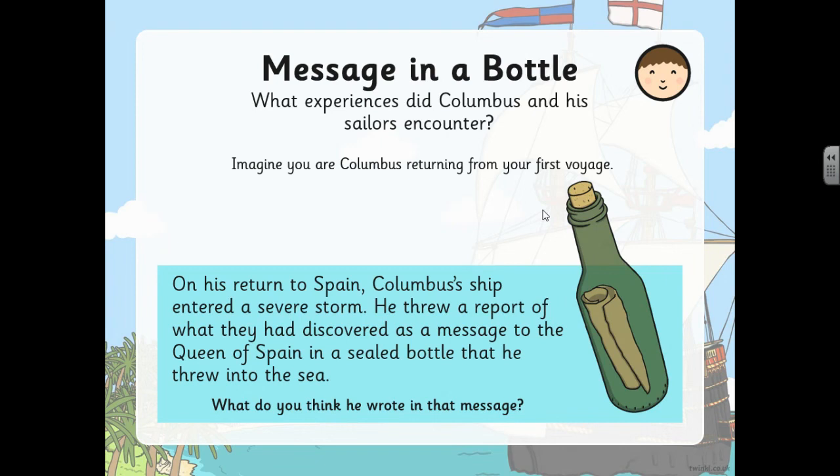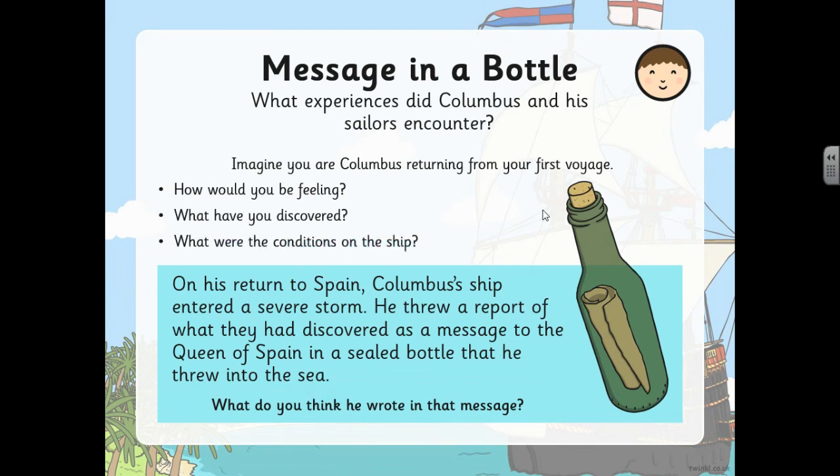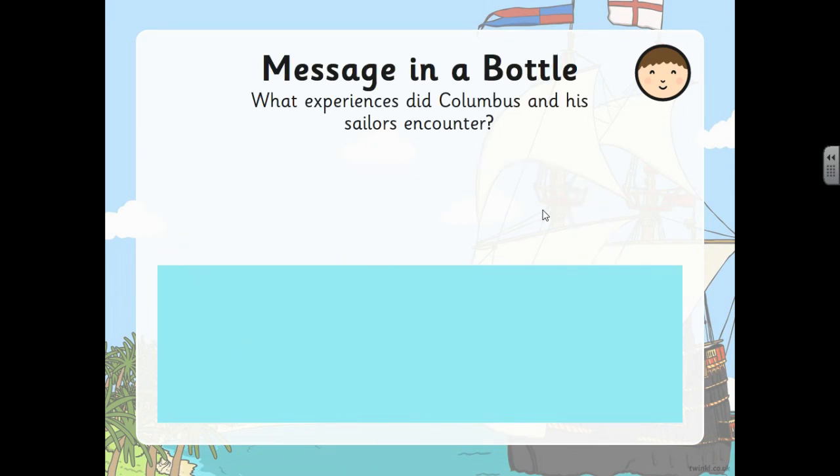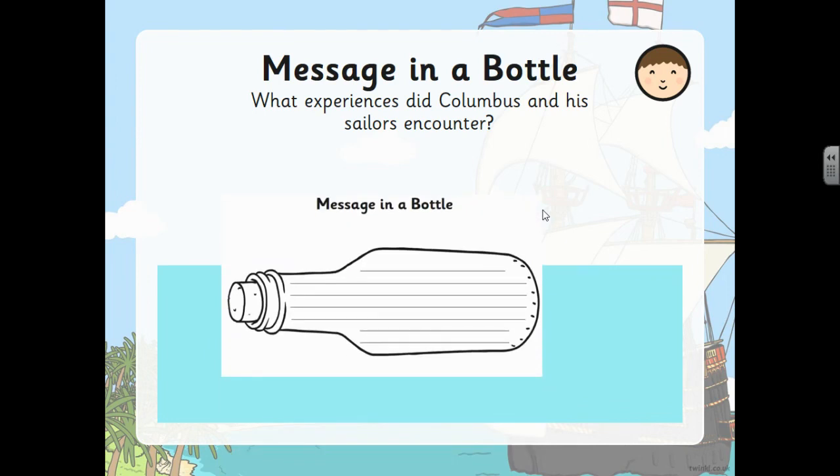Well, imagine you are Christopher Columbus returning from your first voyage. How would you be feeling? What have you discovered? What were the conditions on the ship? So please write a message on this template here.